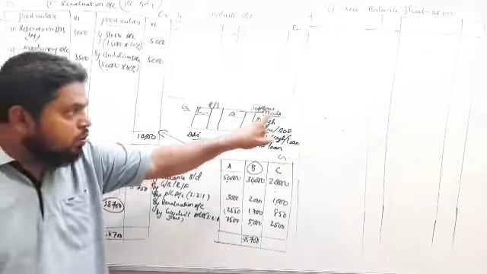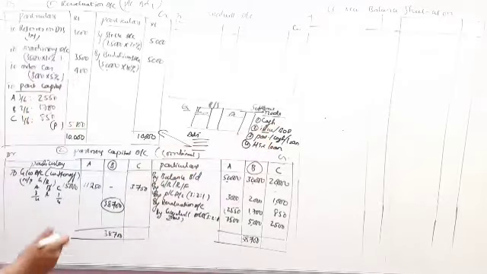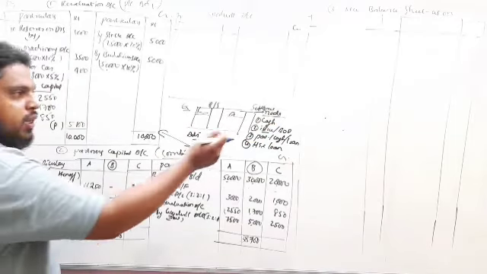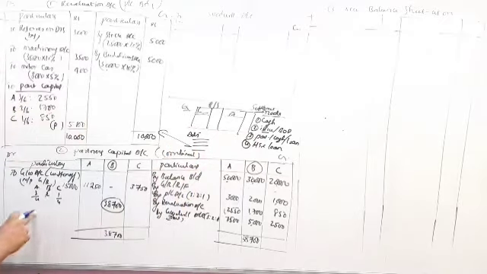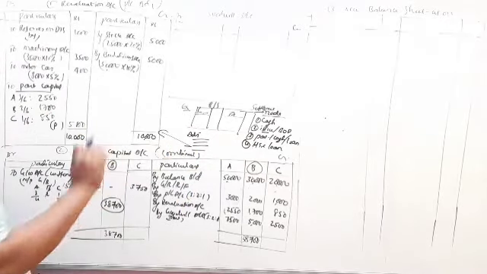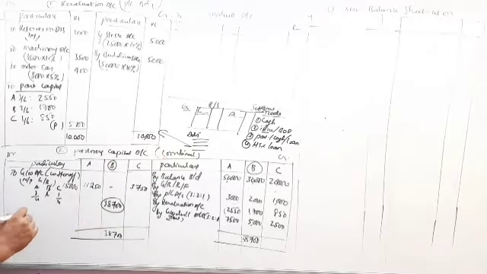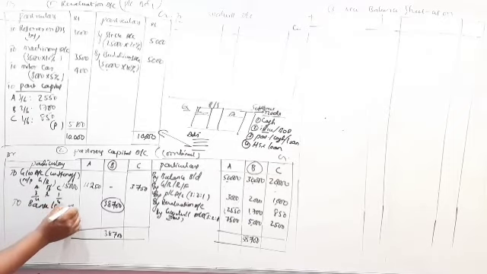Suppose they are paying in the form of cash, so here we can write cash. Or if they are giving a check, we can write bank account here, issued a check. So in the absence of these, this complete amount is transferred to his loan account. So this is the main answer here.